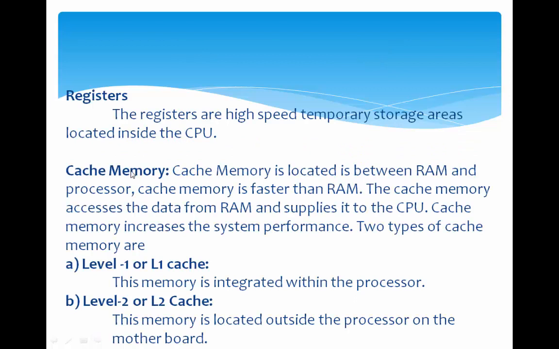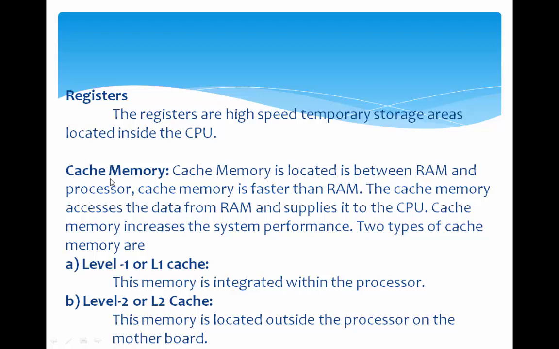Now we need to discuss these different types of internal memory a little bit in detail. First one is register. The register is a high-speed temporary memory, a storage area located inside the CPU. Registers are high-speed memory with lesser storage capacity. They are located within the CPU.